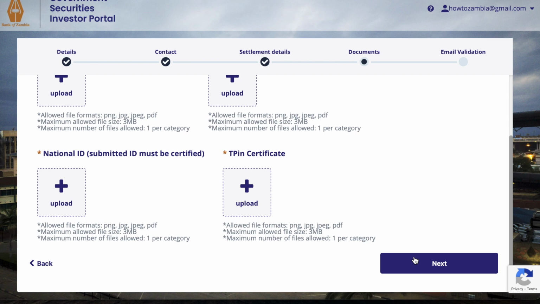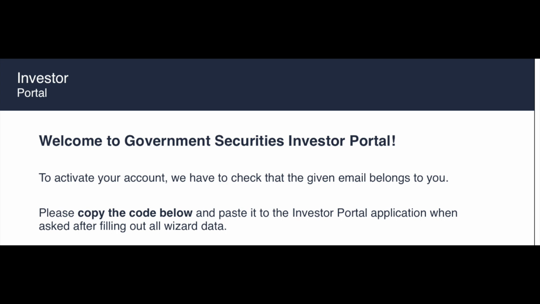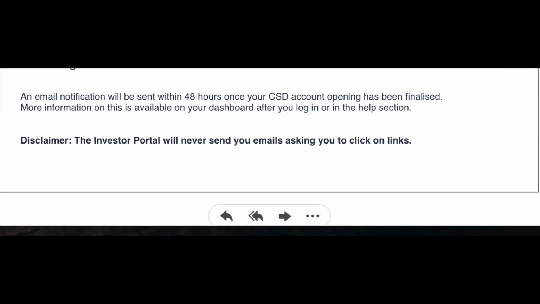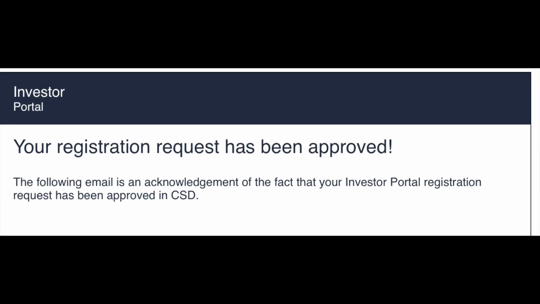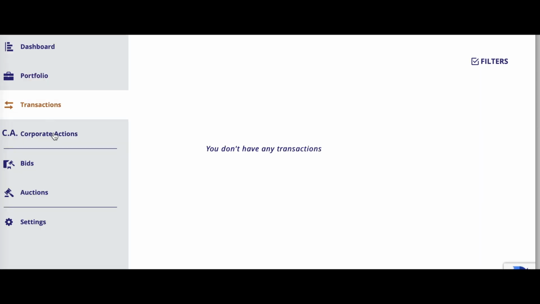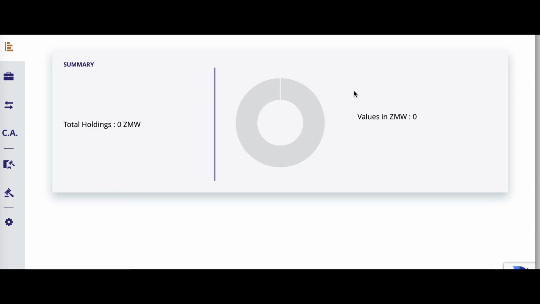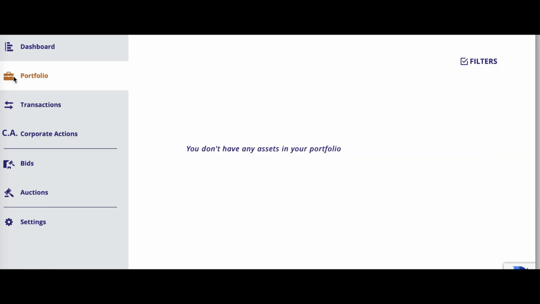And then once it's created, it will send you an email, the one that you registered with in the beginning, and then they'll send you a code as well. And then they say within 48 hours, but mine was even less than 48 hours, what they call a CSD account. Basically, yes, your account is created, but now they have to link that bank that you mentioned so that they know the bank that you'll be using where the payments are coming from and where you will be receiving the money they pay you.